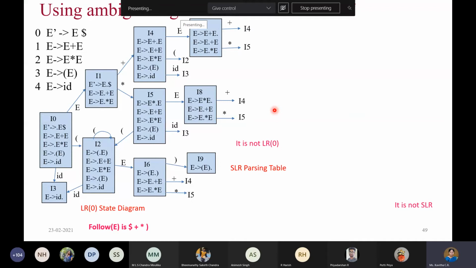Let me know whether any conflicts are there, and if there are, in which state they exist. Please look at the diagram and try to answer. Please be interactive, students. Check the diagram and tell where the conflict occurs and what kind of conflict.